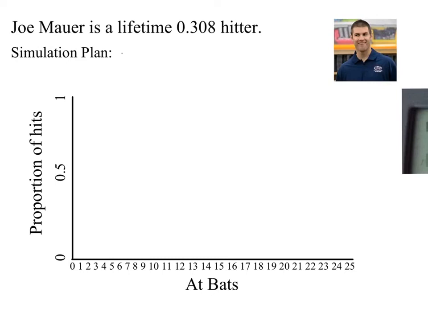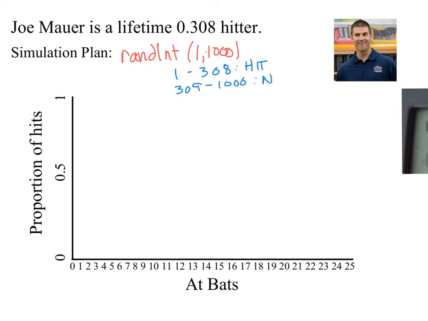Okay, so I'm going to do a RAND int, and I'm going to stick with whole numbers. So I'm going to do 1 to 1,000. And if that number pops up between 0 and 308, I'm going to say that that's a hit. And if it's 309 or above, I'm going to say that it's not a hit.